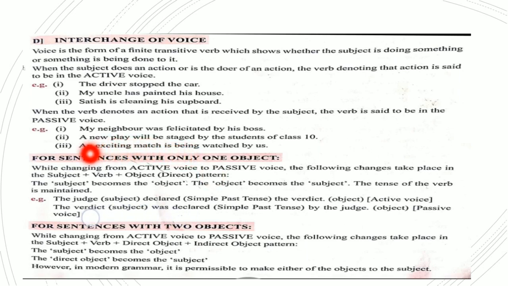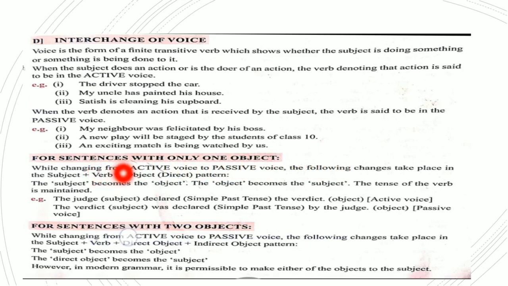Now for sentences with only one object, while changing from active voice to passive voice, the following changes take place in the subject, verb plus object. That is the basic, the direct pattern. Now subject becomes object and the object becomes subject. But the tense of the verb is maintained. That means it remains the same.